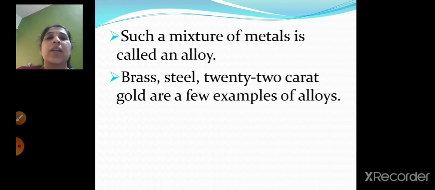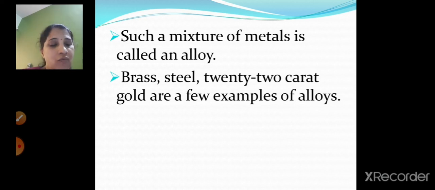Then we saw children that the elements are classified into three types: metals, non-metals and metalloids. Metals show the properties of malleability, ductility, luster, density, sonority, right? Non-metals are those which do not show these properties. And metalloids are those which show some properties of metals and some properties of non-metals, right?